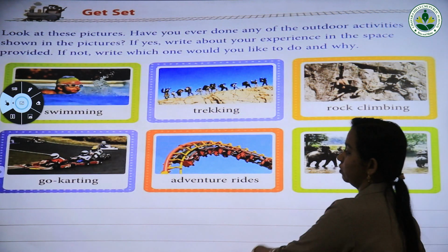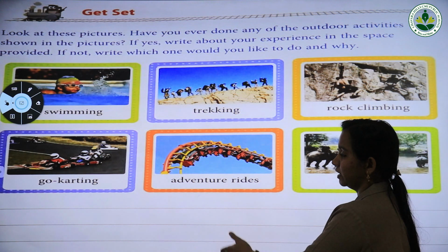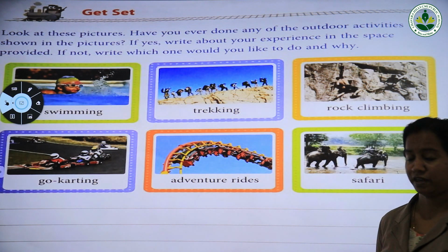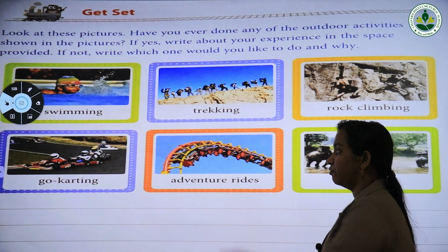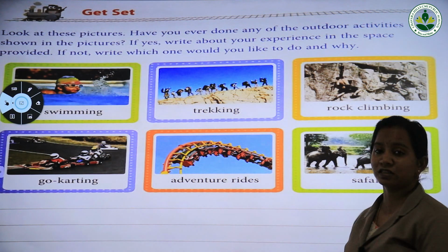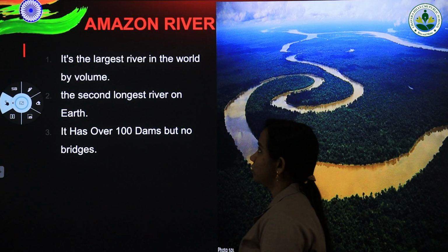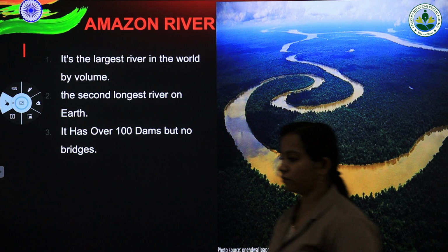Okay, so if you have done any one activity from this, you can mention that and your experience. If you haven't done any of these activities, you just write what activity you would like to undertake and for what reason. Okay, so this is the activity for you, and we will discuss your answers during our live interaction time. Okay, so before going on to the chapter, first let us see the picture of the Amazon river.